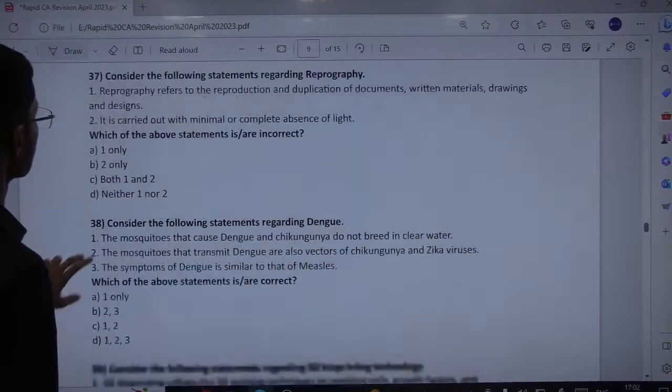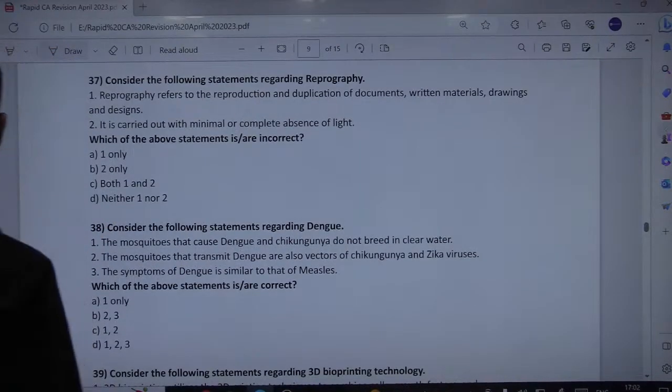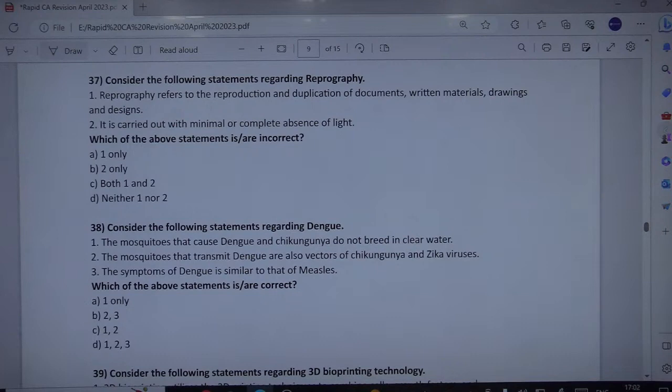Okay, next is consider the following regarding reprography. Reprography refers to the reproduction and duplication of documents, written materials, drawings and design. It is carried out with minimal or complete absence of light. Complete absence of light.